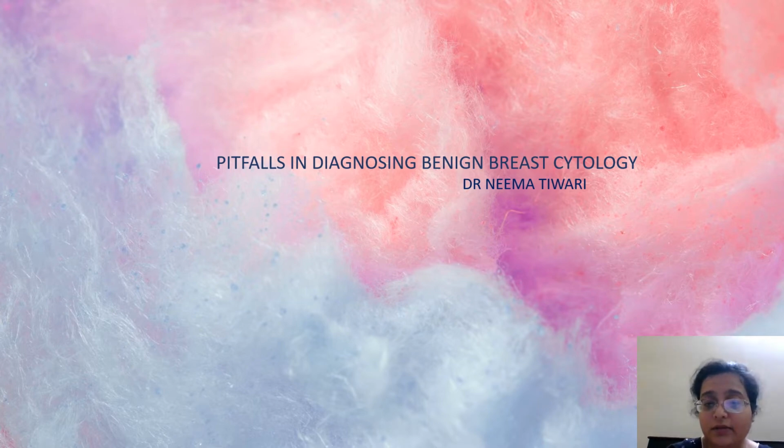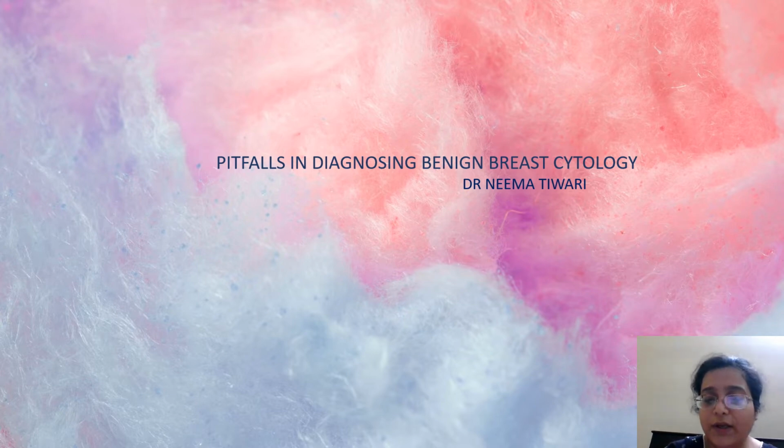So in breast FNAC, family history and ultrasonography matter, because on ultrasound you can look for microcalcifications, you can see the extent of the lesion, you can look for sentinel lymph nodes by going into the axillary tail. These are a few important points that you need to keep in mind.